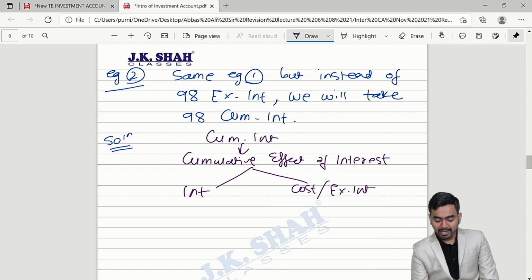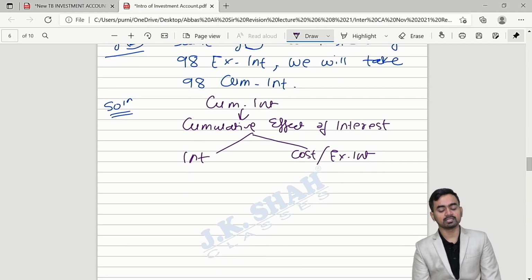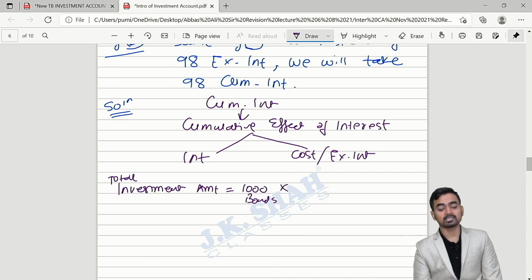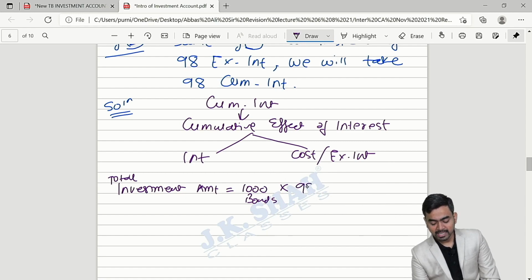Okay. So in my example, my dear students, please check. Investment amount, total investment amount. We acquired 1000 bonds, multiplied by, we paid 98 rupees.